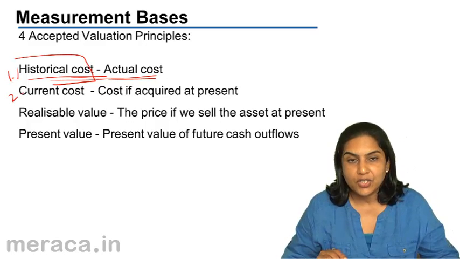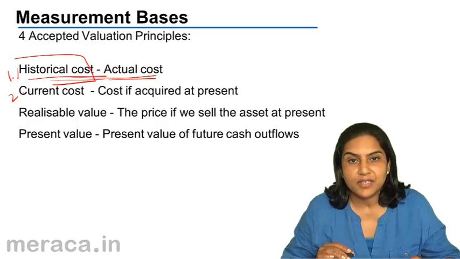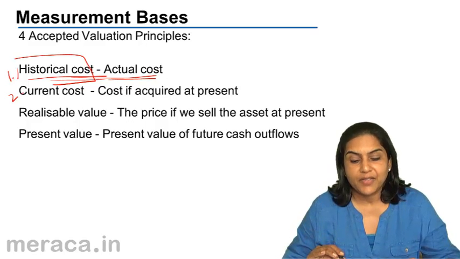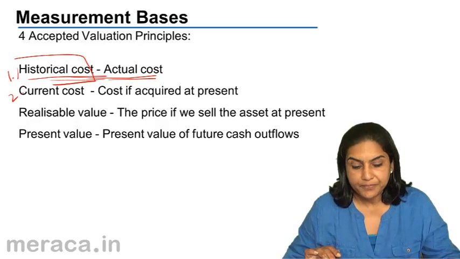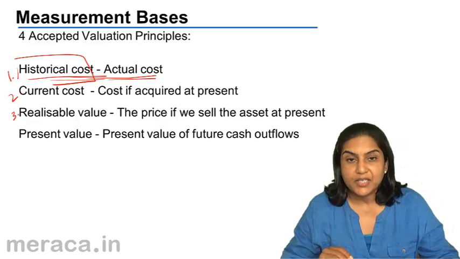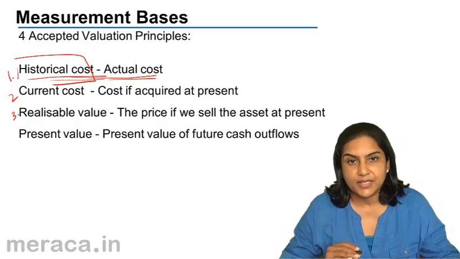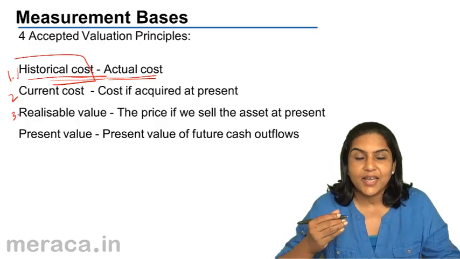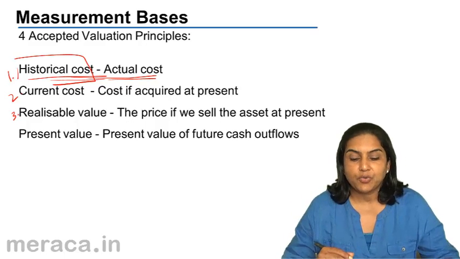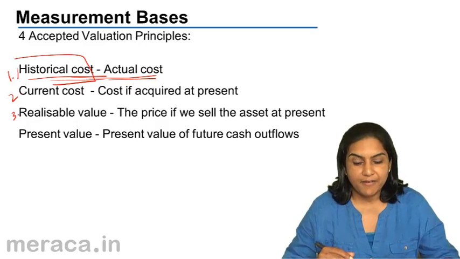What is current cost? If today we acquire the same asset, what is the amount we would spend for it? That is current cost. We could have a current cost accounting. Next is realizable value, which means that if today we sell the asset that we have, what is the value that we would get for it? That would be the realizable value.